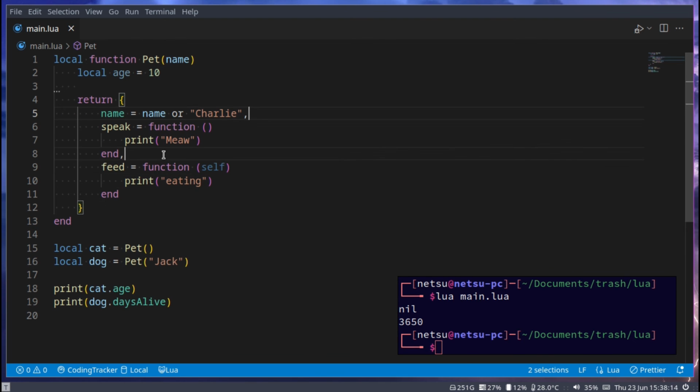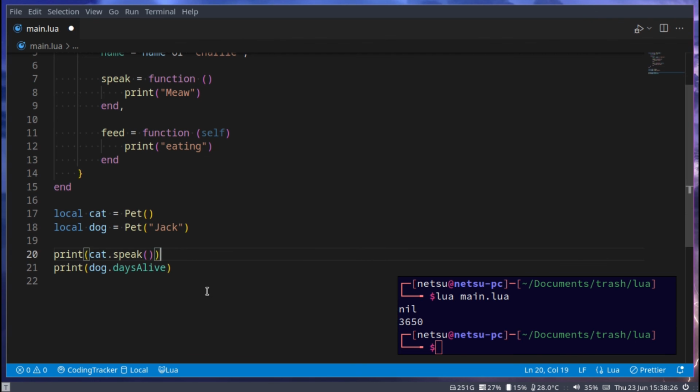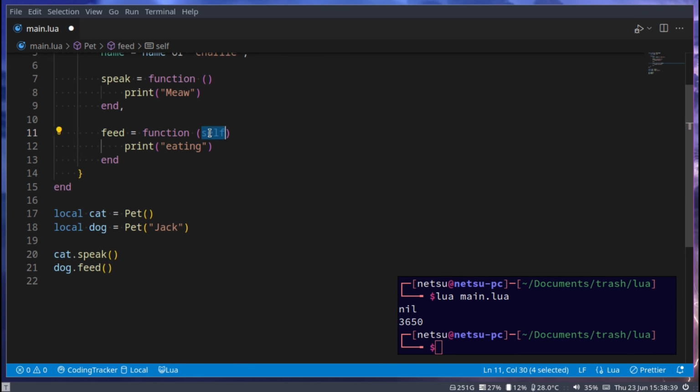Okay, so here we have a basic class with two types of functions. This first function here can be called with this dot syntax, so speak. And it doesn't return anything, so we don't have to print it. But you take note, this second function, so we go feed here, will not work because it takes in self.